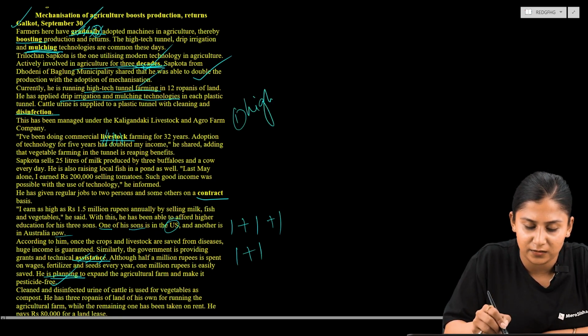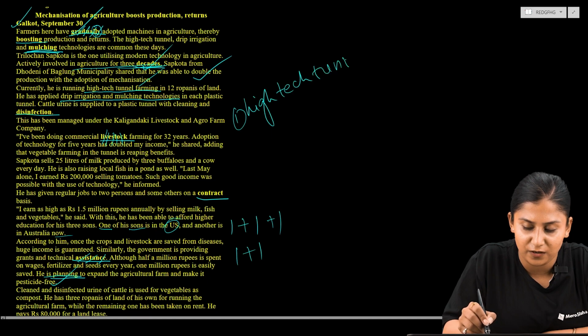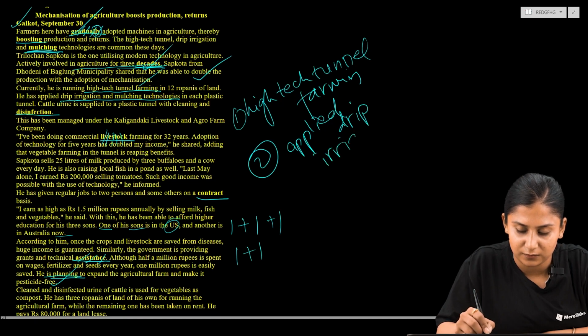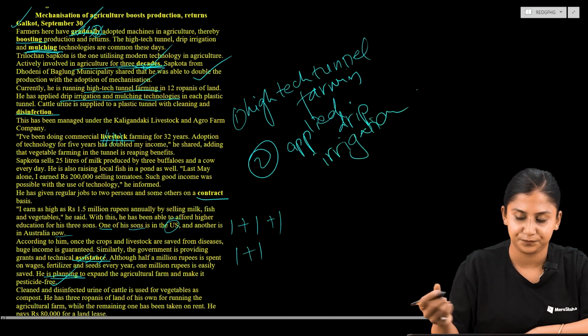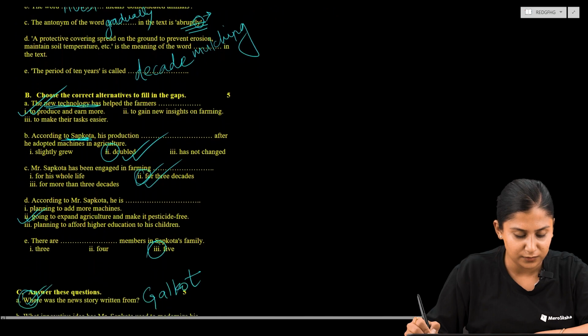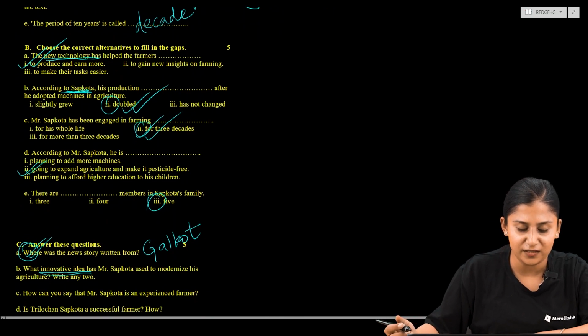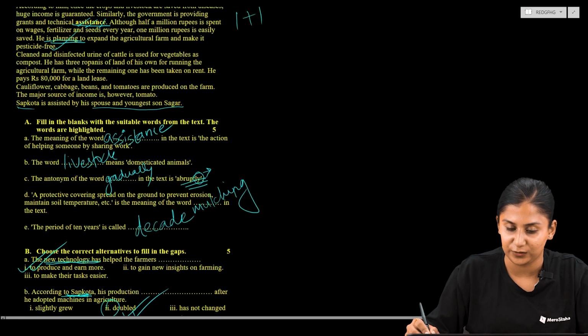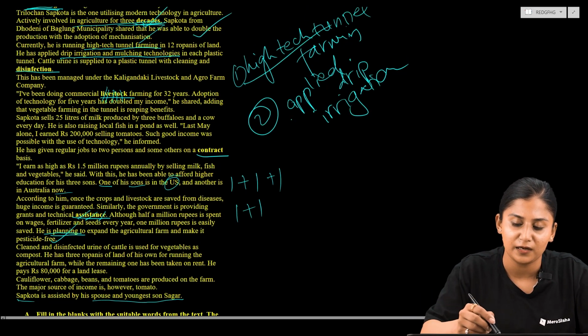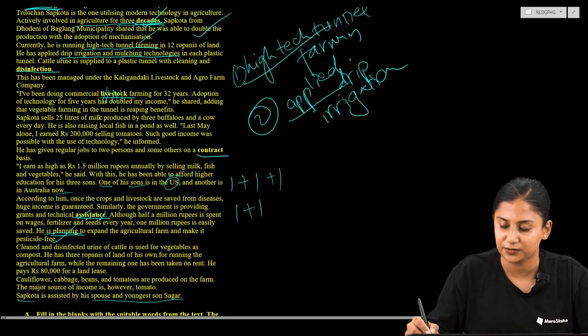So one, high-tech tunnel farming. Next, he has applied drip irrigation. And here the answer is the innovative ideas that Mr. Sapkota used to modernize agriculture are here. I already wrote over here. So yeah, high-tech tunnel farming and application of drip irrigation.